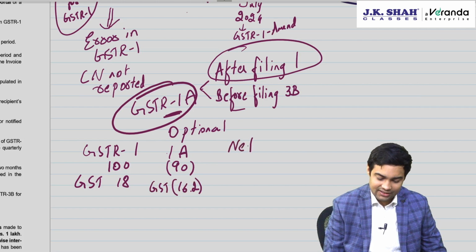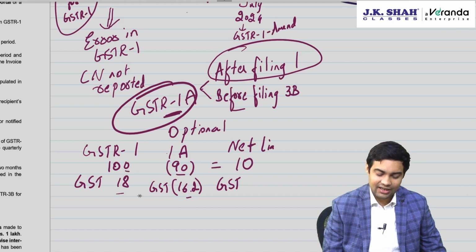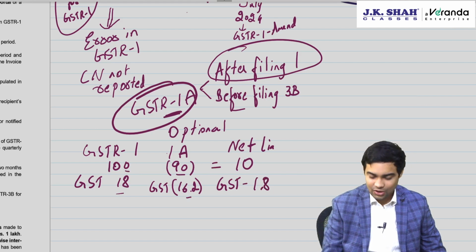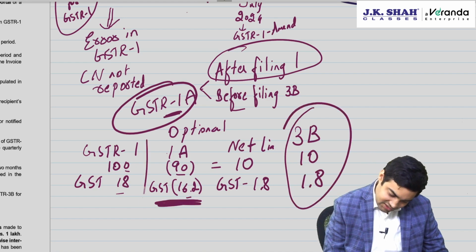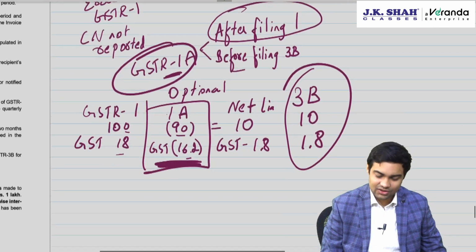Net liability is actually 10. How did you get 10, sir? 100 minus 90. GST 18 minus 16.2 comes to 1.8. So how much will come in 3B? 3B will have 10 and 1.8. If this 1A was not there, you would have paid GST of 18.